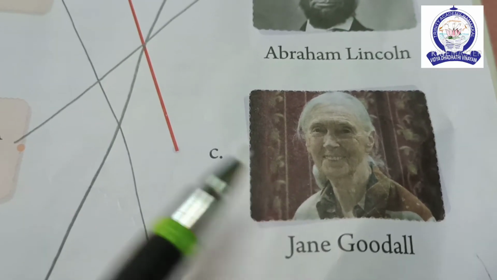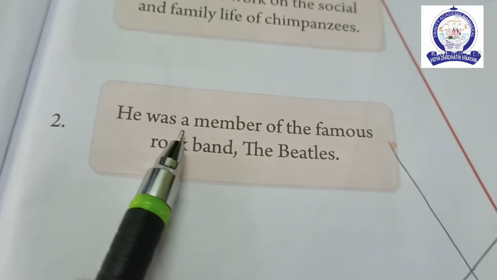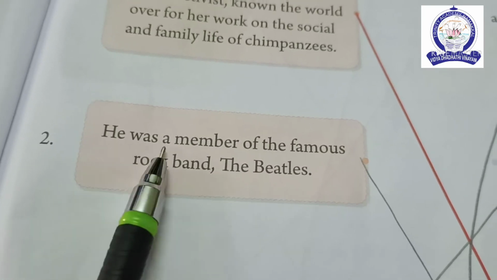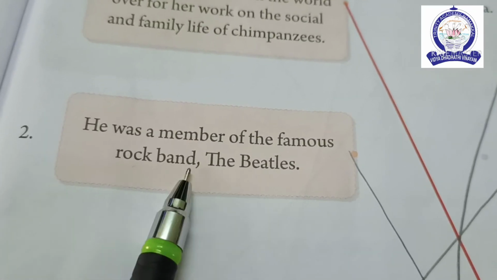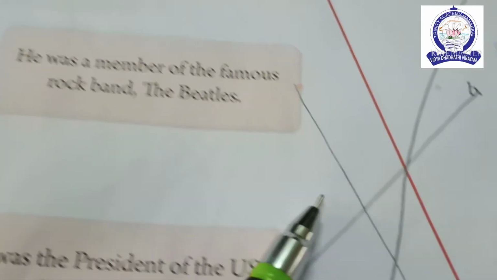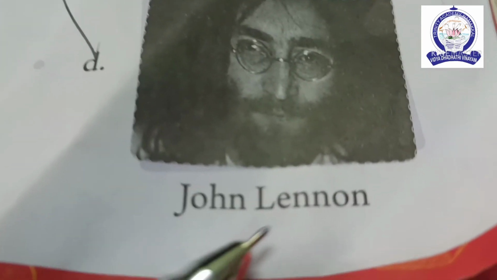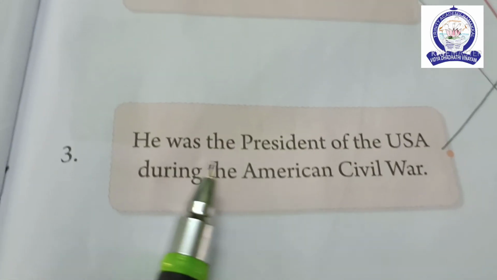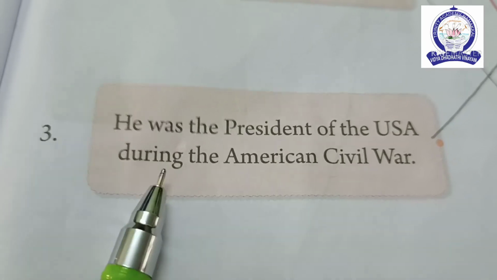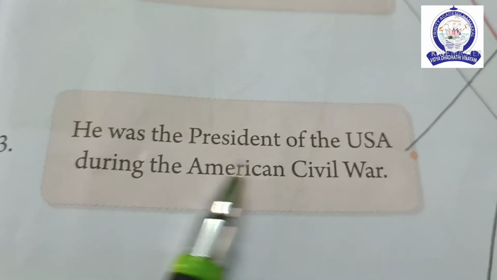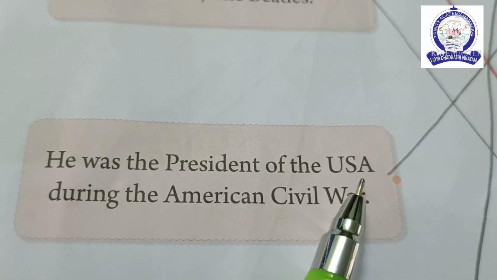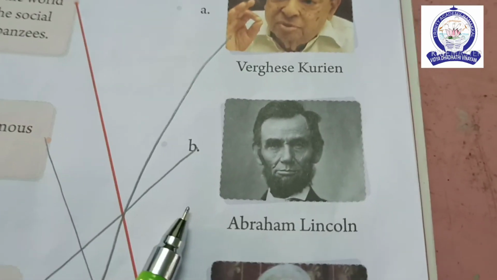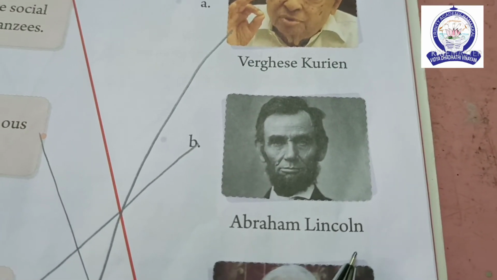Number 2. He was a member of the famous rock band, the Beatles. Who is he? John Lennon. Third one, he was the president of the USA during the American Civil War. Who is that person? Abraham Lincoln.